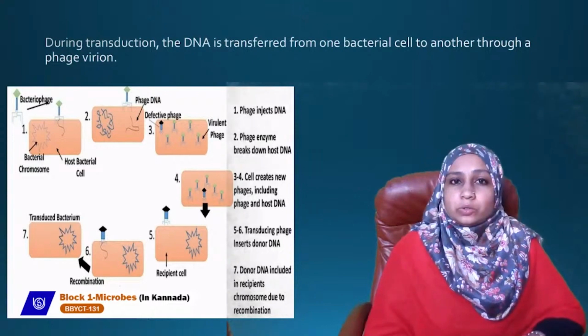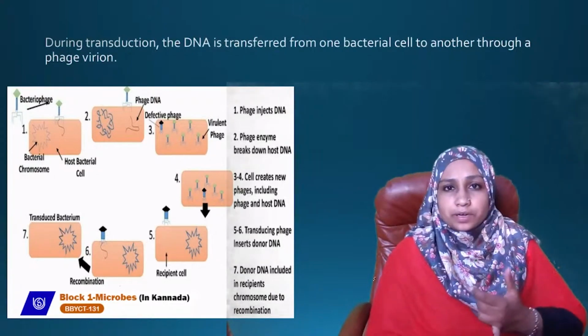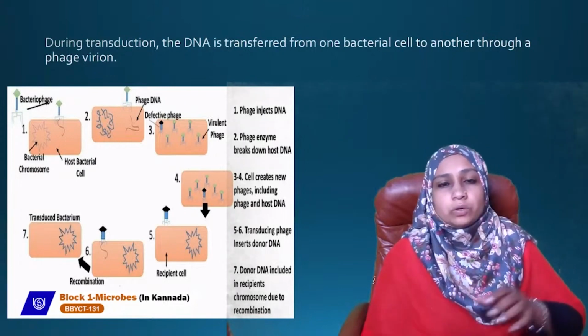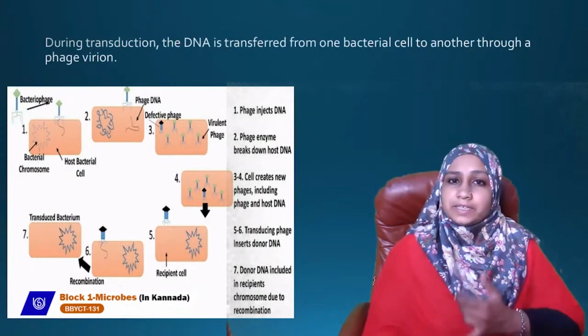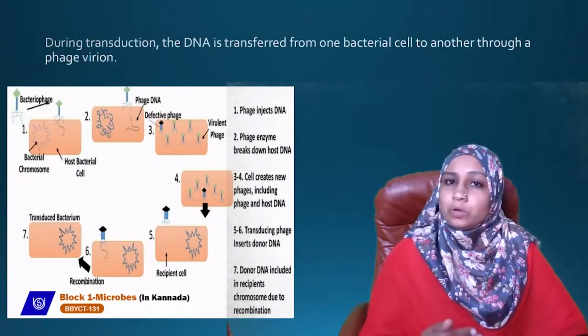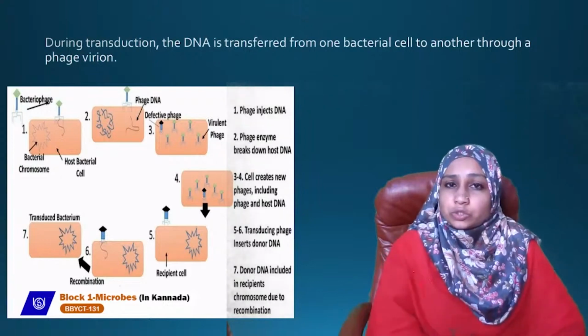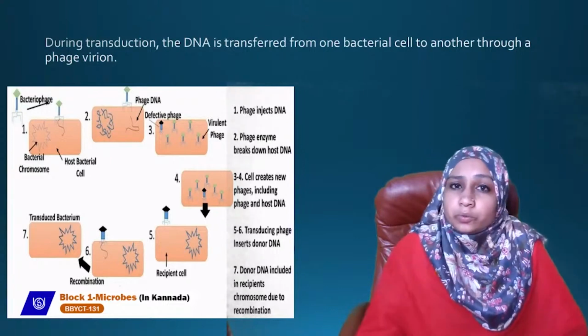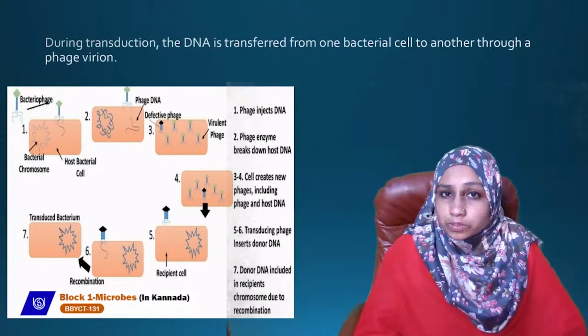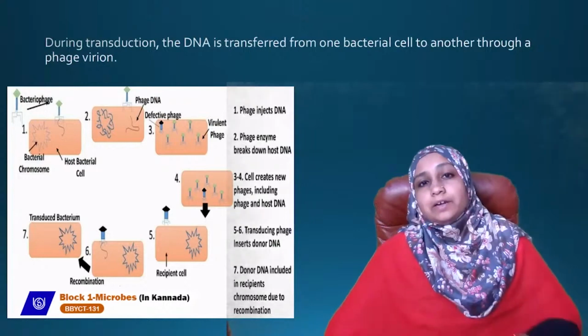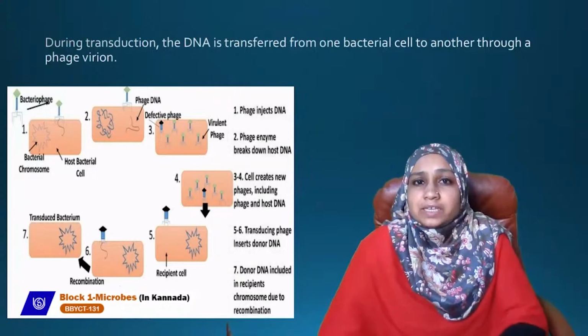Then again he took a combination of both the strains. The R strain is non-virulent. It will not kill the mice. The heat killed S strain is also non-virulent. It will not kill the mice. But when these two, the R strain and the heat killed S strain, were injected into a mouse, the mouse developed pneumonia and it died. From the dead mice he observed S forms.